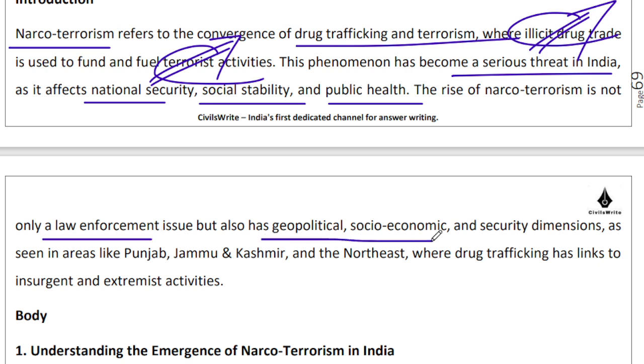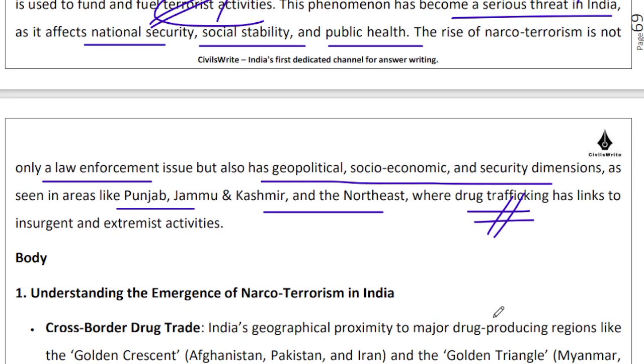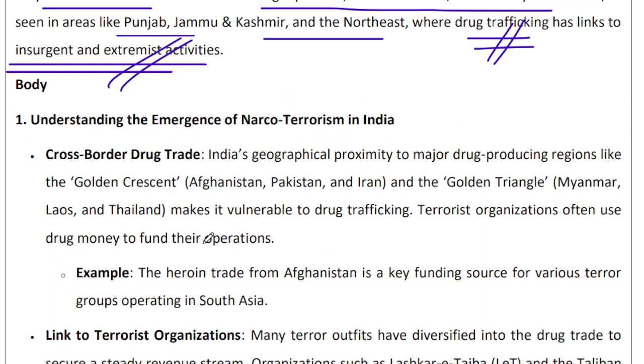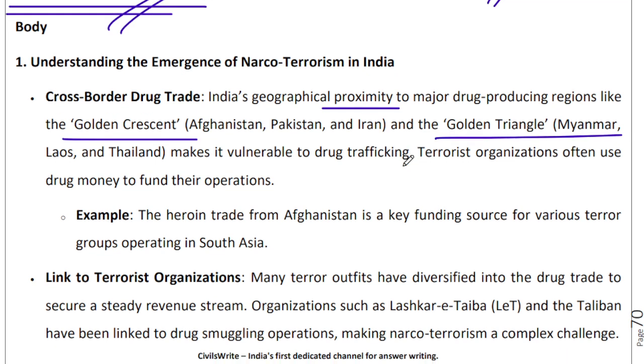It's a geopolitical, socio-economic and security related issue, because a lot of our states, Punjab, Jammu and Kashmir, the Northeast, are becoming victims of drug trafficking. The people in these areas are suffering because of drug trafficking, and are therefore also suffering because of insurgent and extremist activities, right? While answering this question, you have to necessarily speak about the Golden Crescent, as well as the Golden Triangle. India is suffering because of proximity to the Golden Crescent, that is Afghanistan, Pakistan, Iran, which are major drug producing regions of the world, as well as the Golden Triangle, that is Myanmar, Laos, and Thailand. So we are stuck between a rock and a hard place in that sense, right?